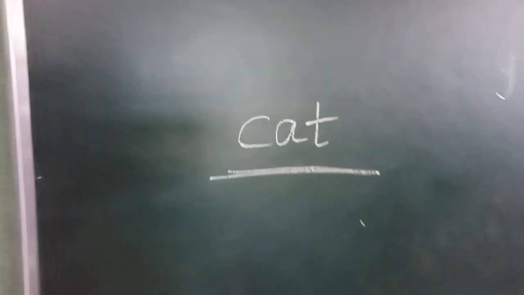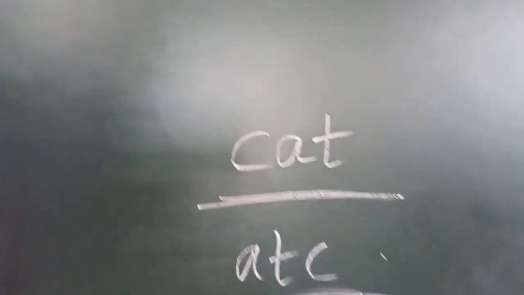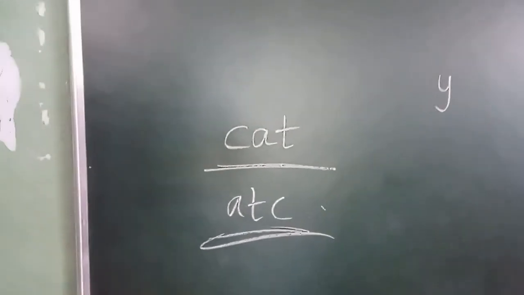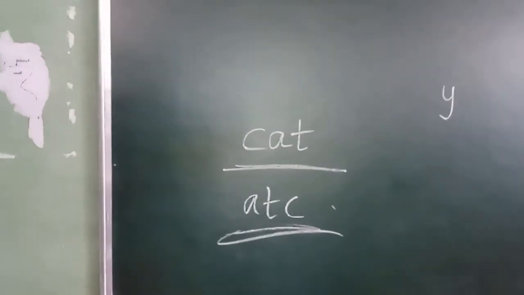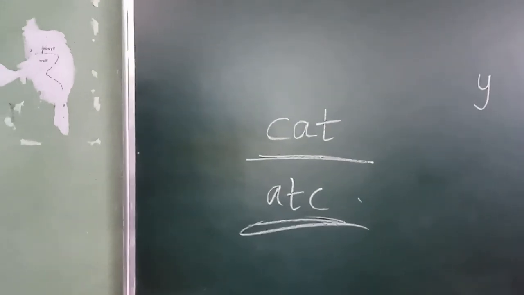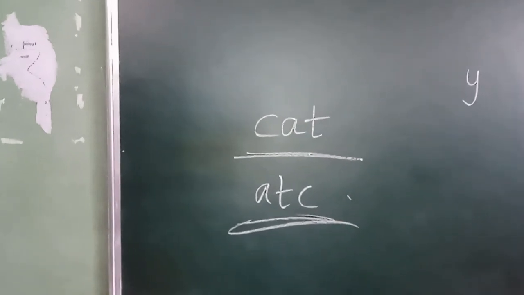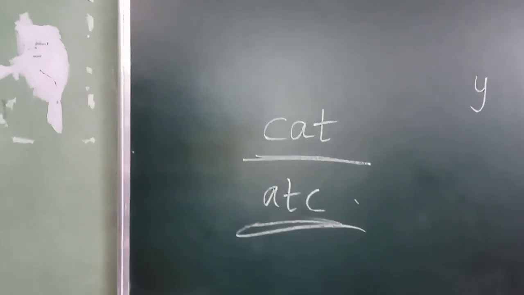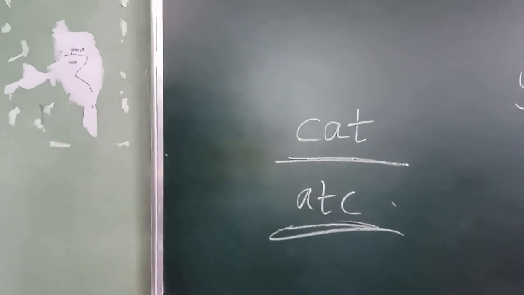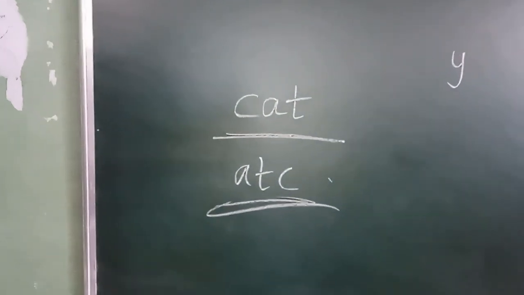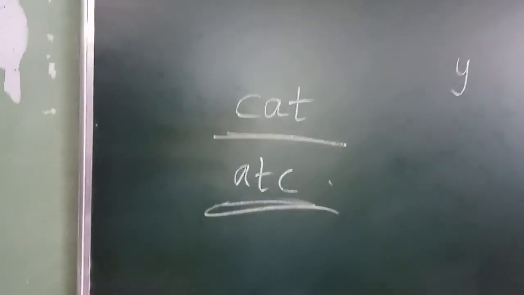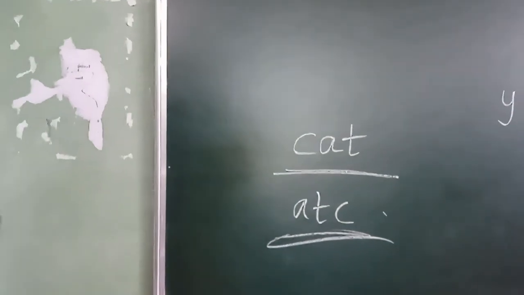Okay, for example, if I write this, is there any meaning? No. That is also a group of letters. But can we say it's a word? No. We can't say. Why? It is not giving any meaning. It doesn't have any meaning. So a group of letters which gives meaning is a word. Do you understand? So that is the letter and this is the word.